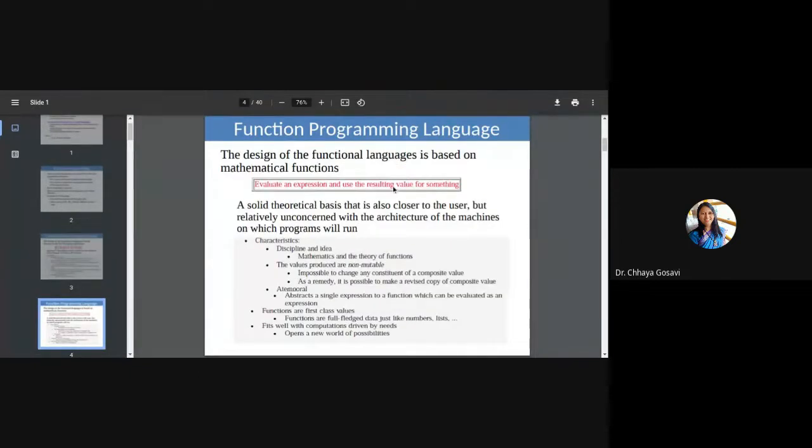In functional programming, how is it different? It is based on mathematical functions. So what is a mathematical function? Can you explain to me what is the difference between mathematical function and procedural function? The function that you write in our assignments in C, C++, Java, how is it different from mathematical function? You are studying discrete maths. There you have studied the concept of function, relation. Is there a part or a topic called function in discrete mathematics?